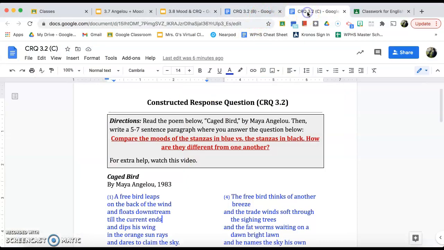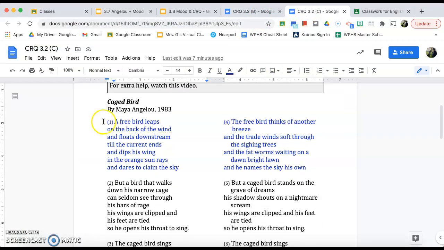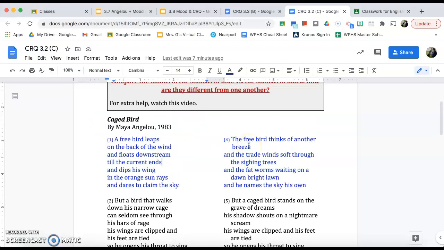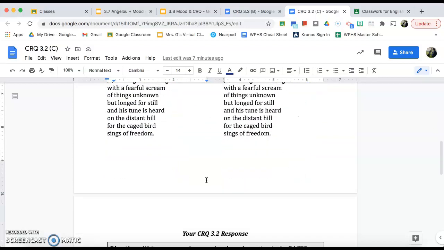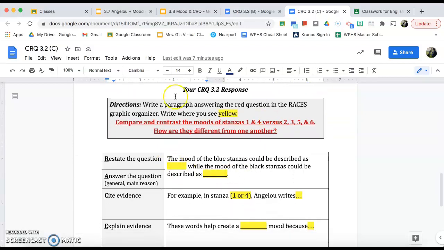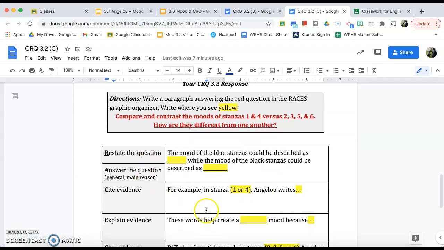So with this poem here by Maya Angelou, when you read the two blue stanzas, you want to think first, what is a word I could use to describe the mood or vibe of those two stanzas? Is it generally positive or generally negative? Once you've come up with your word, when you're ready to put your response on this next page here, anywhere you see yellow, that's where you need to type or pick a response. Okay, so the first yellow blank goes for the blue stanzas. What would be a word to describe the mood of the blue stanzas? So that's the word you want to put here.